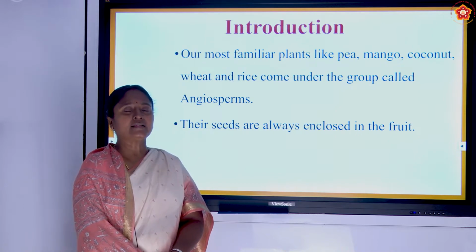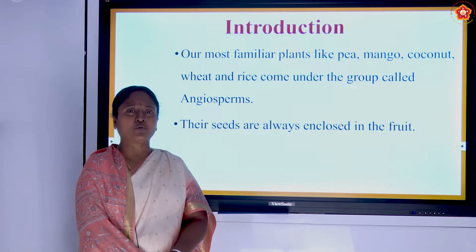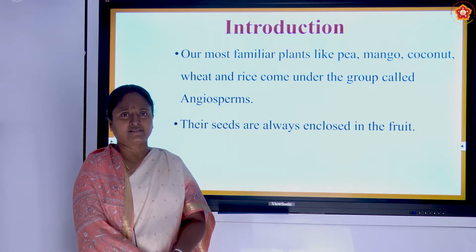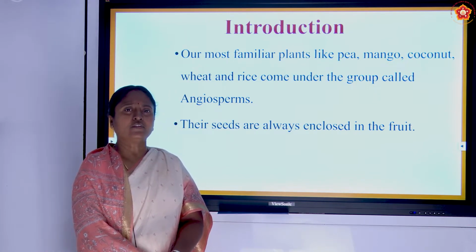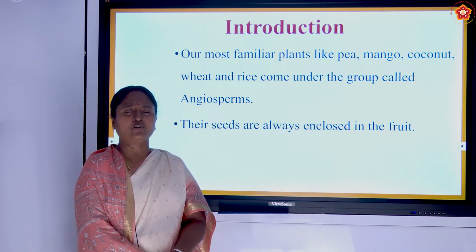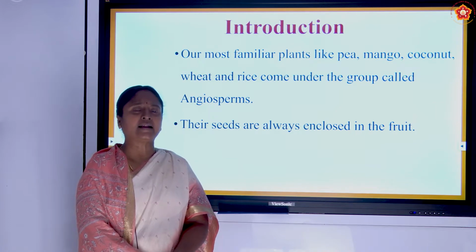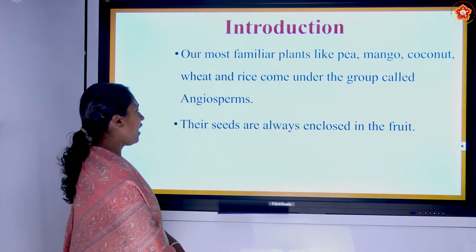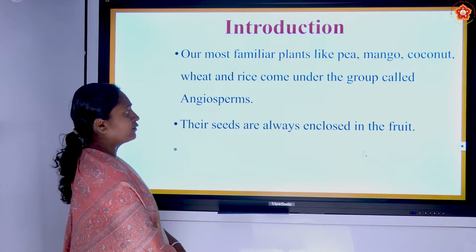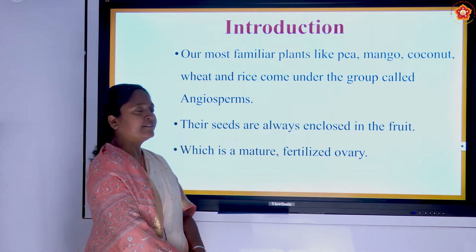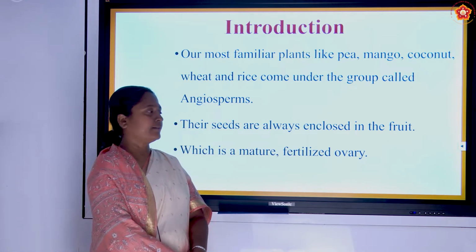Even if you see the rice plant, it has an outermost husk, which is a brownish scale-like structure, right, to protect it. So in tomato or in mango, we can see the seeds are present inside the fruits. So in this category, all have seeds and they are enclosed inside the fruit, and the seeds mature and are fertilized in the ovary.